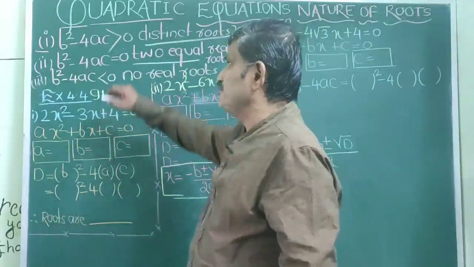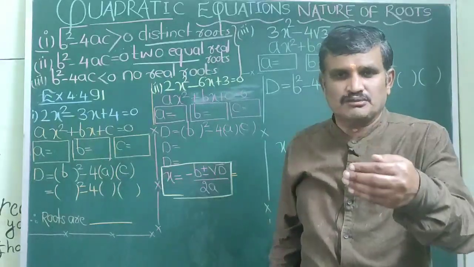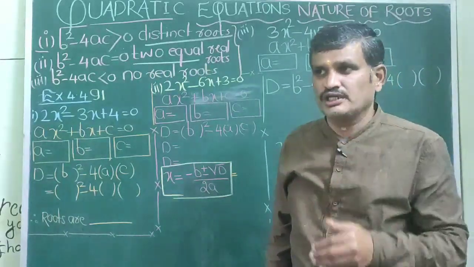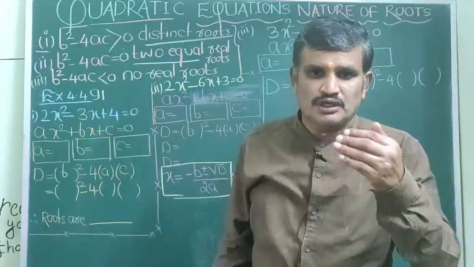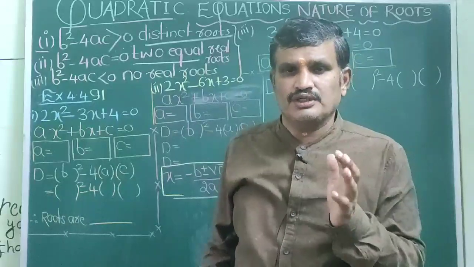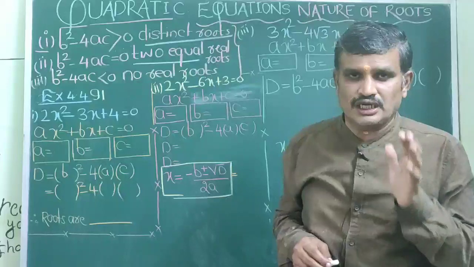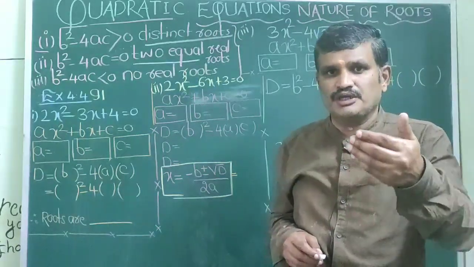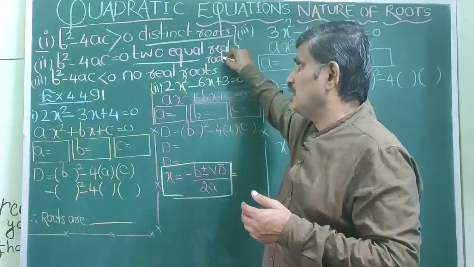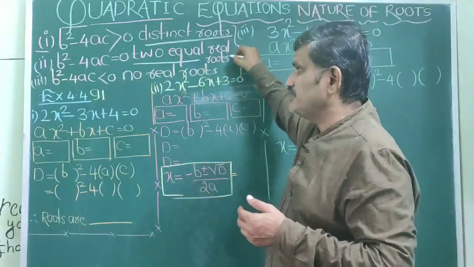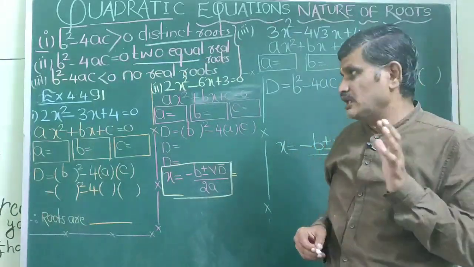Actually, look children, this b squared minus 4ac is called the discriminant. It is called as discriminant of a quadratic equation. So the nature of a root of a quadratic equation depends upon the value of discriminant. If discriminant is greater than 0, we say that roots are distinct. If the discriminant is equal to 0, then we say that roots are equal. And if discriminant is less than 0, then we say that the roots are not real.